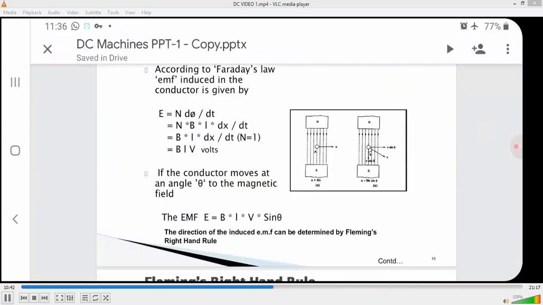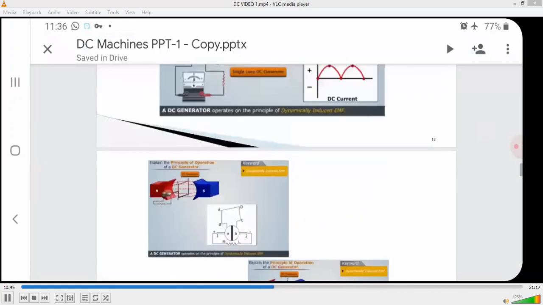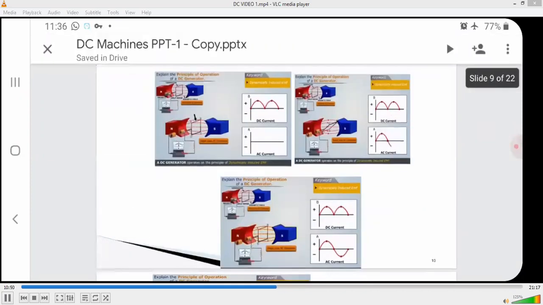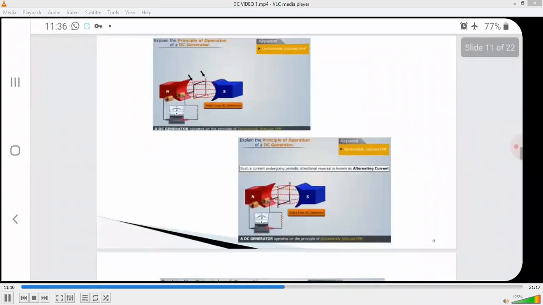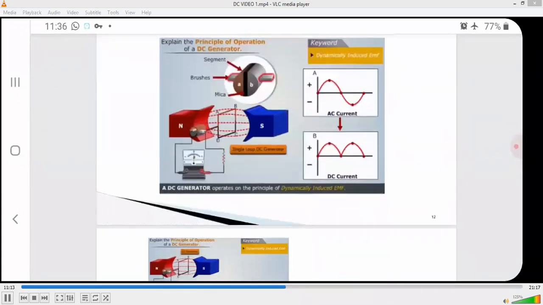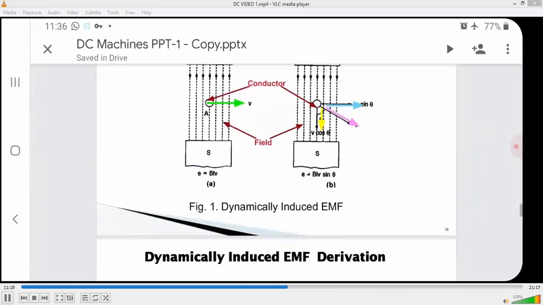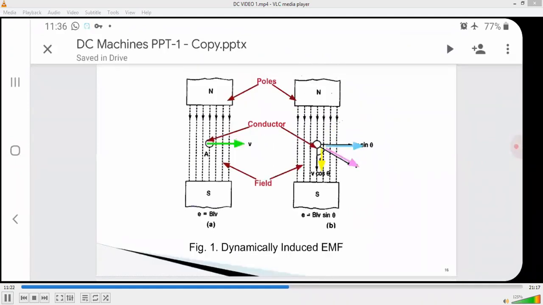Okay, so these are the simple loop generators. Depending on the rotation of the internal magnets, the wave will be fluctuating. So in this DC generator, the waveform will be developed using Faraday's first law. So this is the simple loop generator. This will be discussed in the next class. So here, this is the dynamically induced EMF.